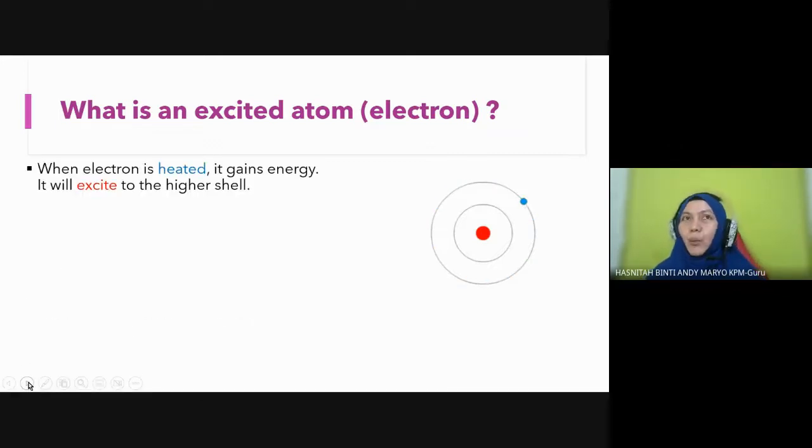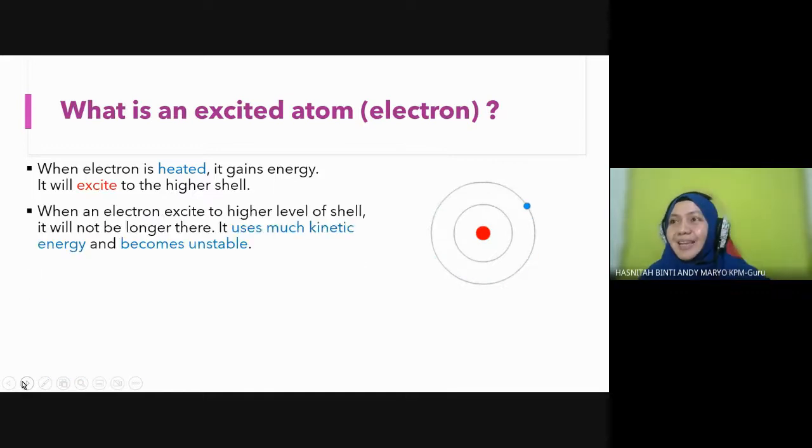Okay, when we supply energy or when the electron is heated, it gains energy. So the kinetic energy increases, and it will jump to a higher shell. They will jump from one shell to another until the higher shell, meaning the outer shell. And then what happens when they are in the higher shell?